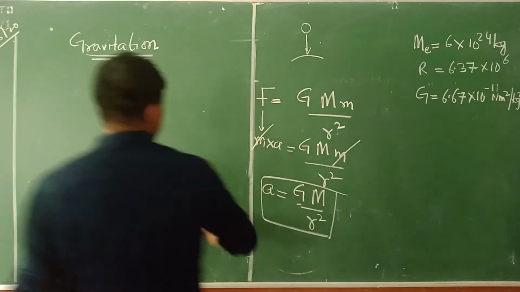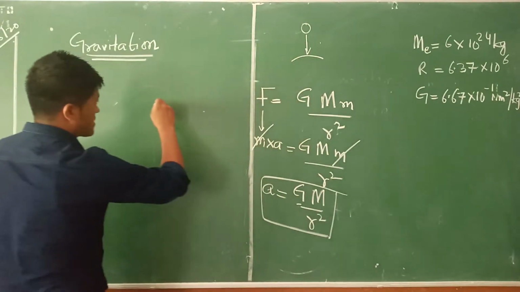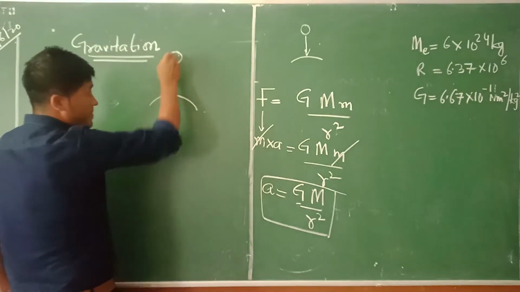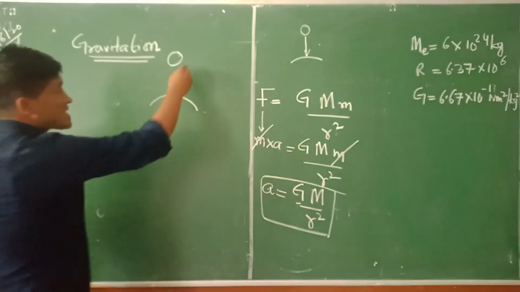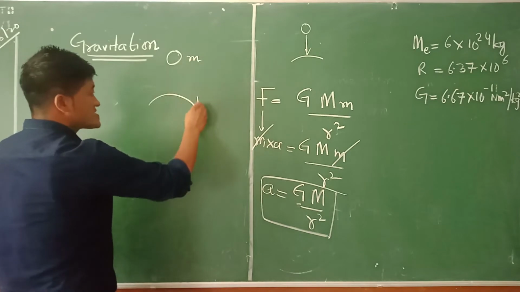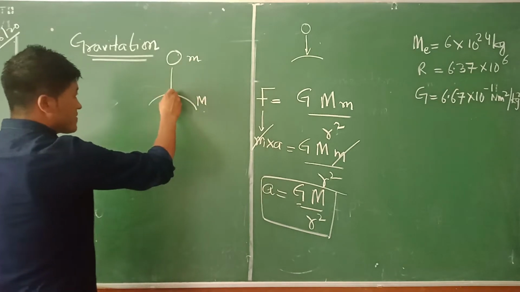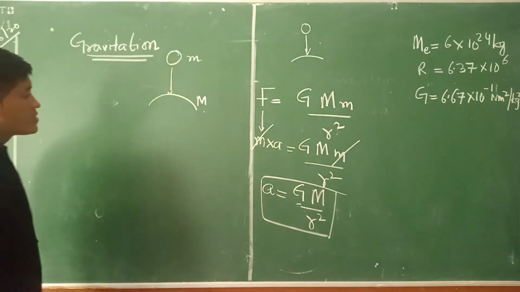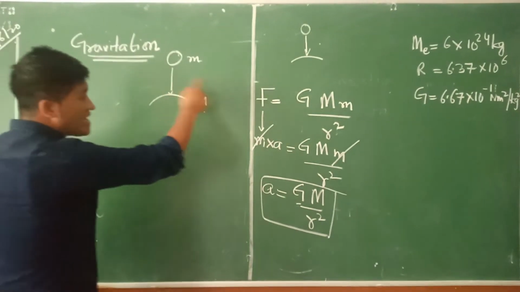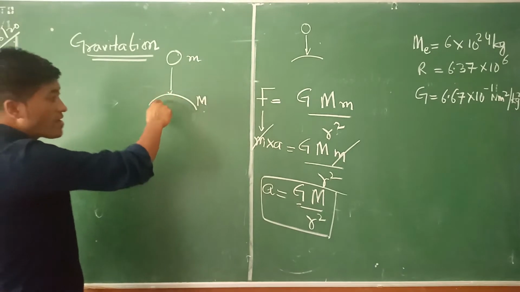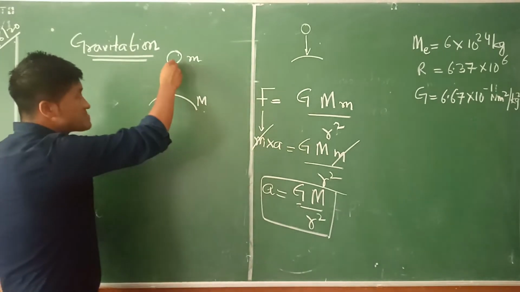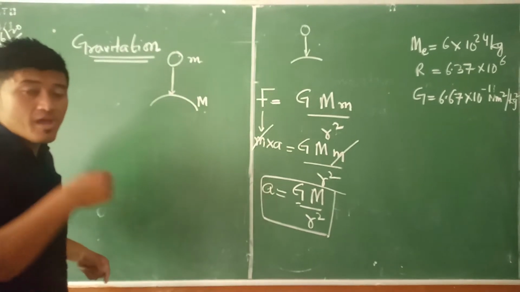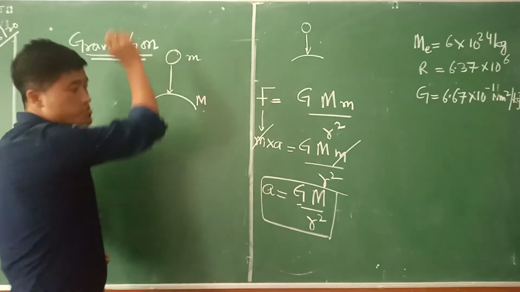Understand? So now let's imagine, I'm going to take this example once again. This is Earth and this is the apple. The apple has small m and the Earth has capital M, and between them there is some amount of distance. Now if I relate this to that, what I can see is that this particular apple is falling down towards the earth. We have never seen something like the earth moving towards the apple.